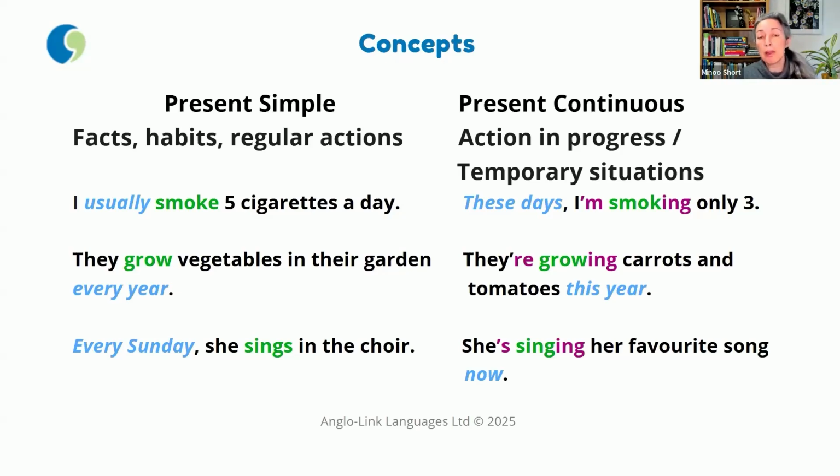The next example, they grow vegetables in their garden every year. So that's a regular action, a habit. But they're growing carrots and tomatoes this year, temporary situation.